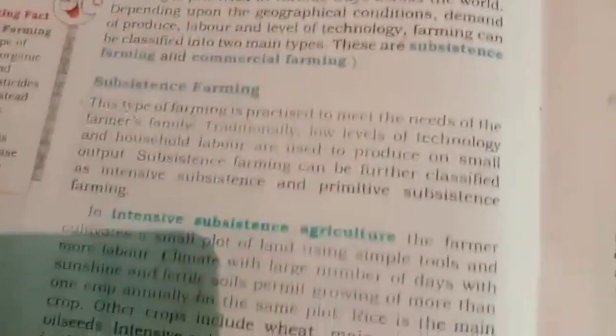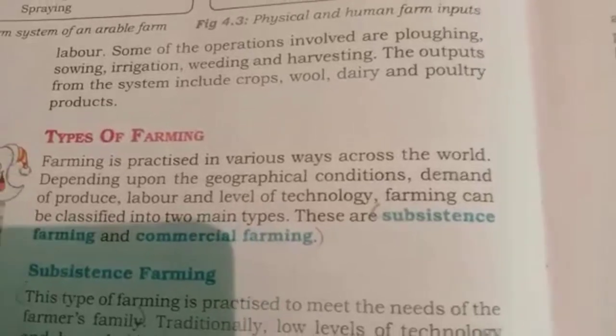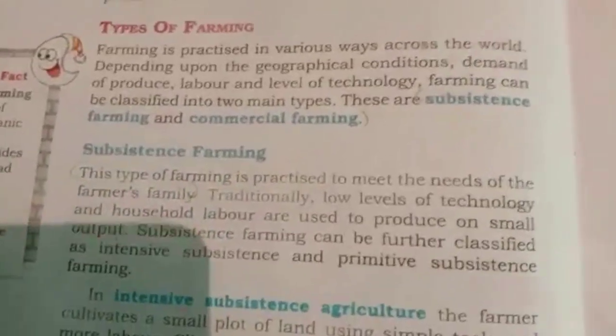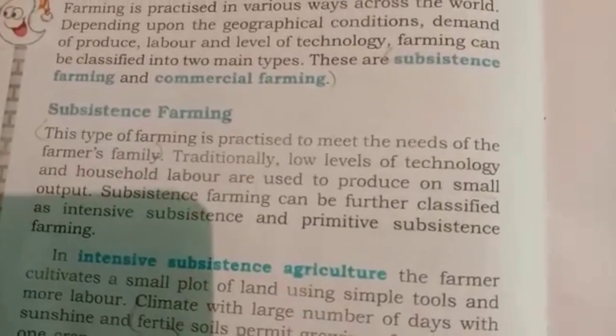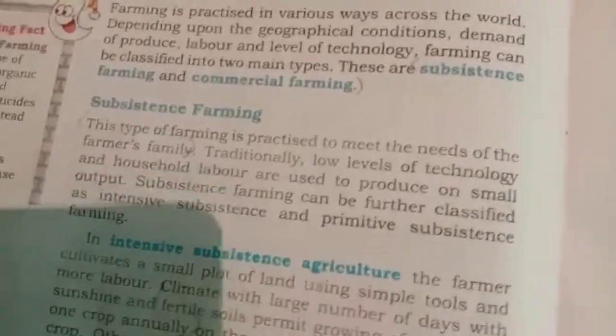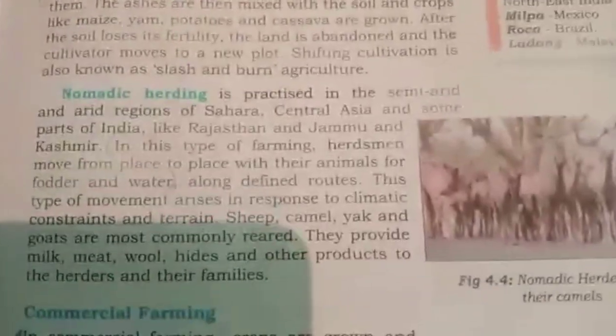Now we come to types of farming. Farming can be classified into two types. One is subsistence and another is commercial farming. Now we will talk about subsistence farming. Subsistence farming is a type of farming in which the crops are grown to meet the needs of the family. Subsistence farming can be divided into intensive agriculture, shifting cultivation and nomadic herding.